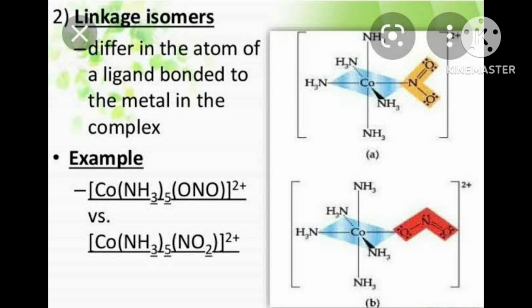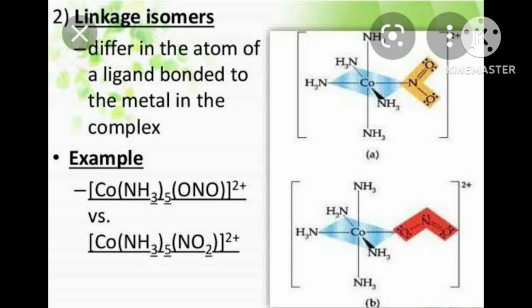Now I will tell you that now formula is given. Now you have to write the name. So both type of question is asked. When formula is given, you write the name of the coordination compound. Now I told you that when name was given, you were supposed to write the formula. Now formula is given, then you write the name. You have to do the nomenclature.